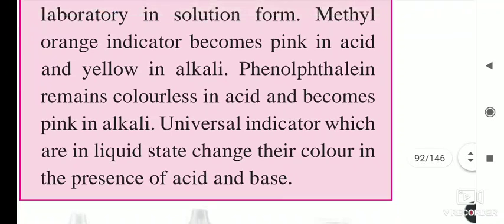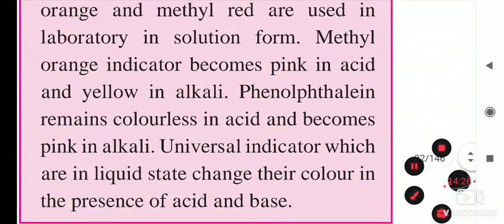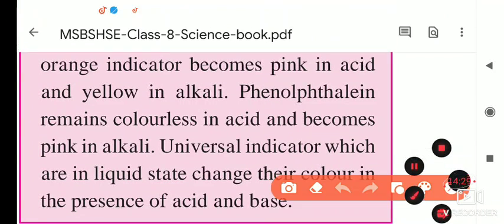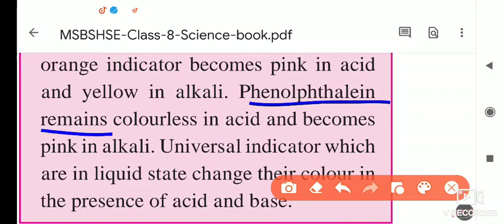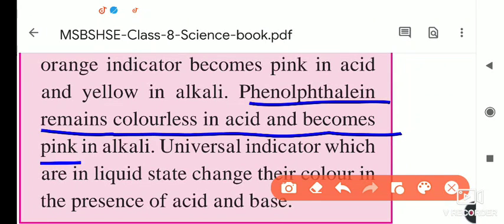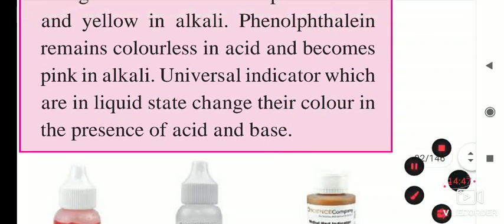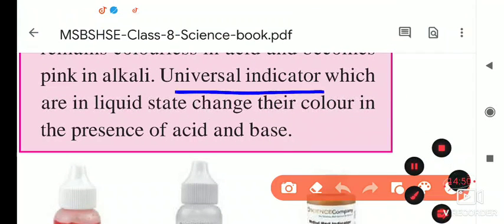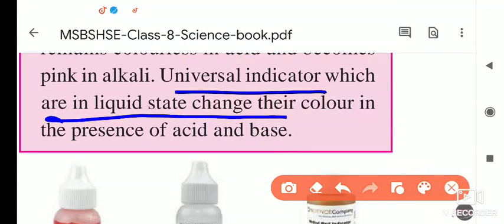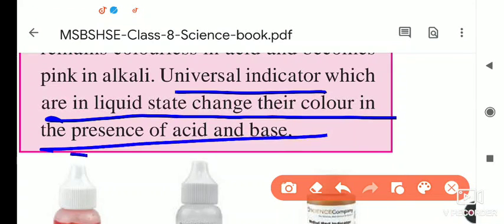Then phenolphthalein remains colorless in acid and becomes pink in alkali. Same thing: if we add phenolphthalein indicator to the acid, it remains colorless, meaning there is no color, and it becomes pink in alkali. One more indicator is called the universal indicator, which is a liquid that changes its color in the presence of acids and bases.